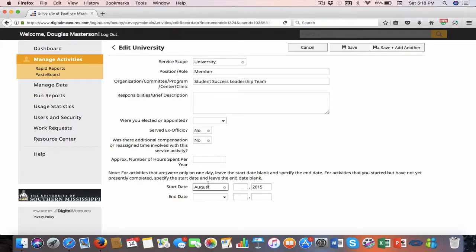But you do have to put at least a start date. That's really the only thing that's going to be required of this. I mean, it'll kick back. So you don't necessarily have to put in a description of your responsibilities, or whether you're elected or appointed, or the hours spent per year. But you have to fill in a couple of things. So you don't have to fill in everything, is what I'm basically trying to say here.